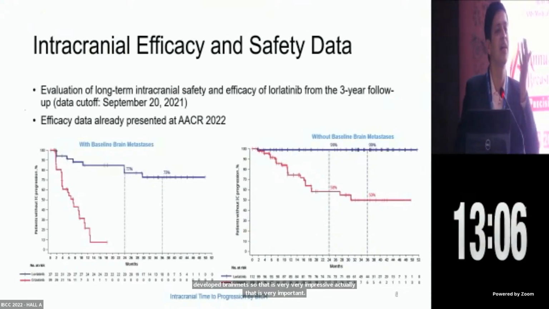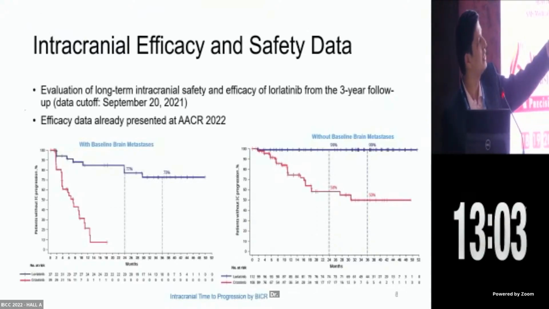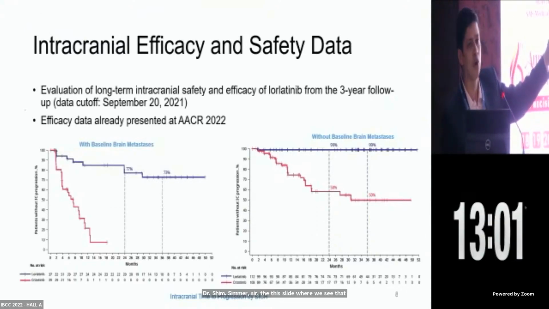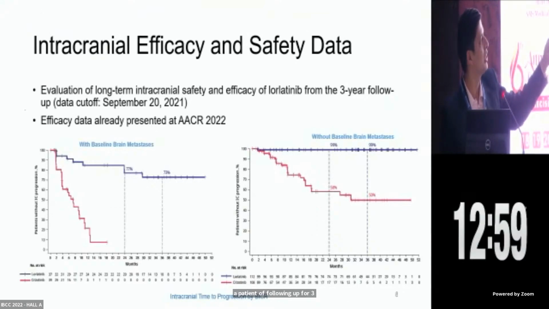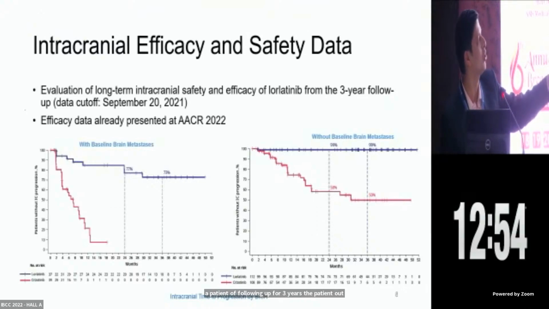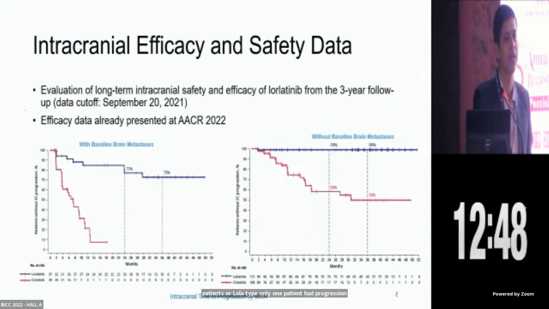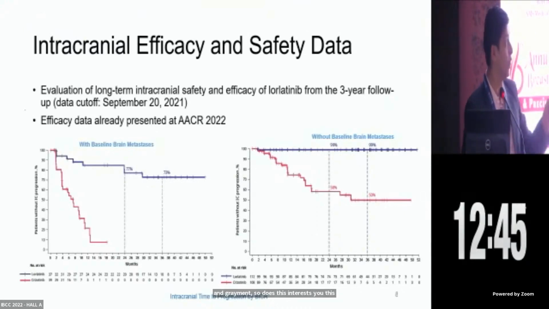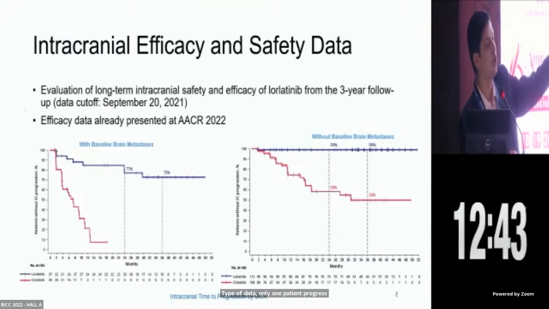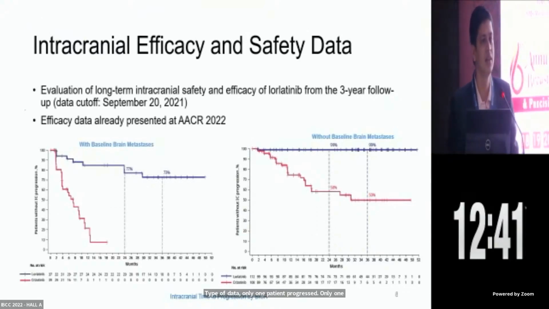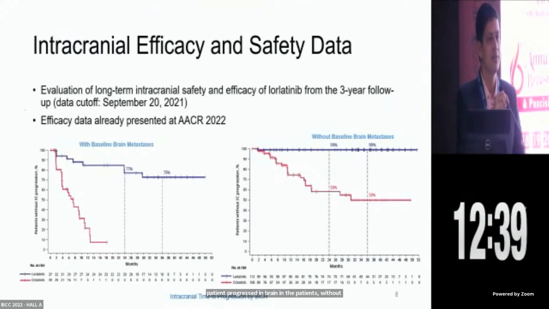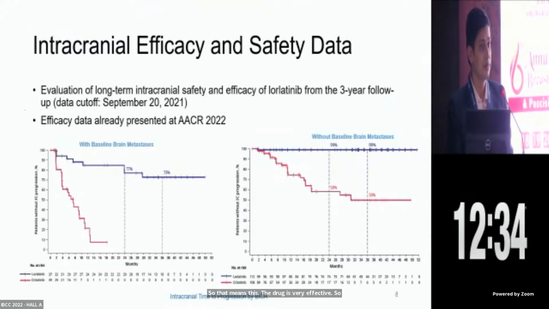Dr. Ashim Samar, sir, in this slide we see patients followed up for 3 years, and out of the 112 patients on lorlatinib, only one patient had progression in the brain. So does this type of data interest you? Only one patient progressed in the brain among patients without baseline brain metastasis. So that means this drug is very effective. Yes, so it prevents brain mets. Yes, the penetration is much more than we expected.